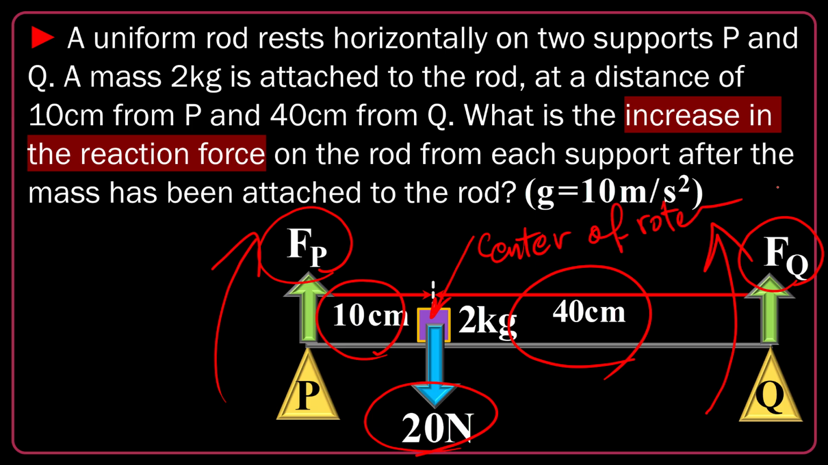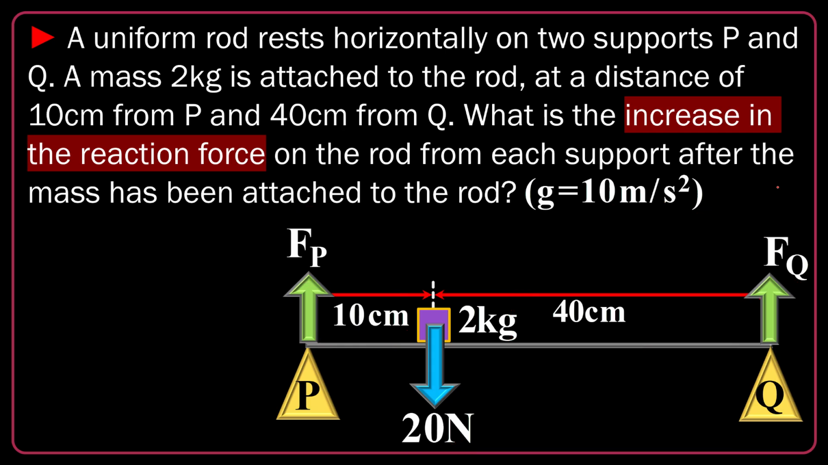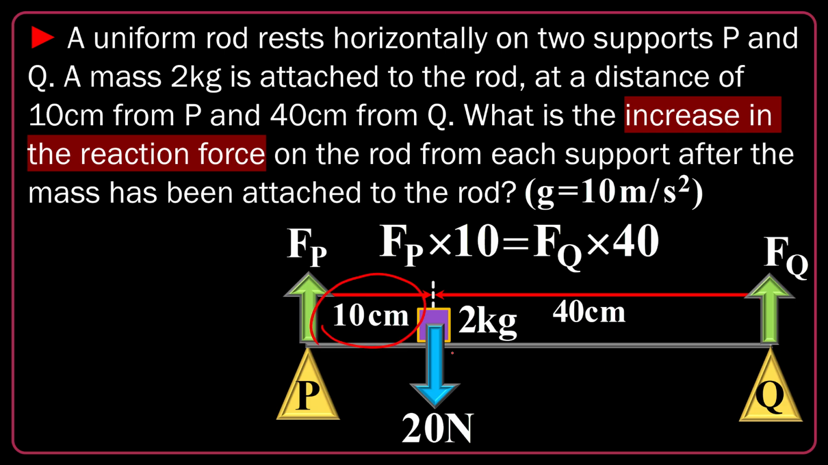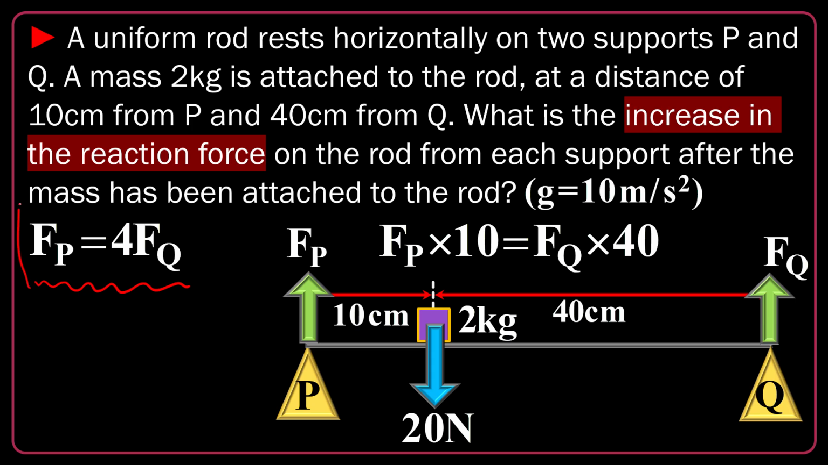Potentially I can take every point as the center of rotation. So Fp times 10 is equal to Fq times 40. You don't have to convert them to SI units because they are balanced; whatever you use, just the same system of units is enough. So here I can conclude that Fp is equal to 4Fq due to the implication of total net torque acting on the system being 0, rotational equilibrium.